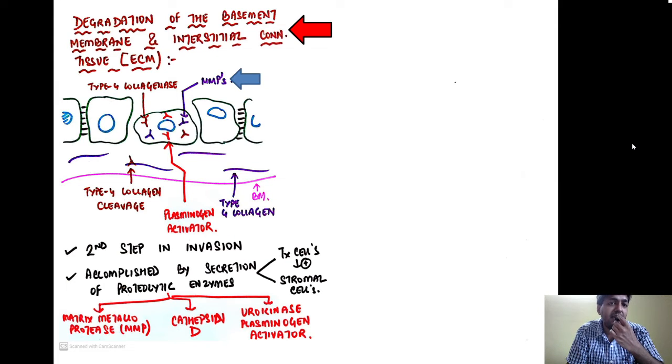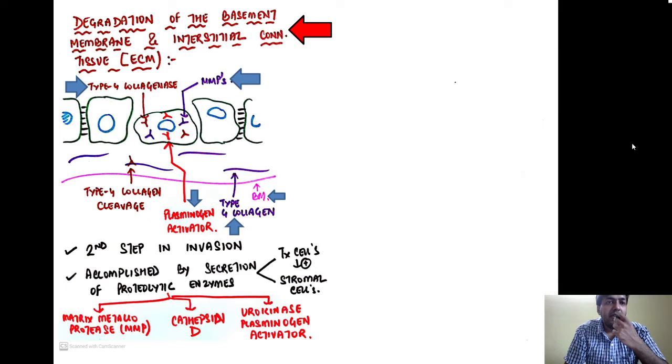The tumor cell has proteases called matrix metalloproteases, and an enzyme called type 4 collagenase, which breaks down the collagen. There is also plasminogen activator inside these tumor cells, which helps in breakdown of the extracellular matrix. Here is the type 4 collagen, and here is the basement membrane, and here is how the type 4 collagen is getting cleaved, if you can see in brown.